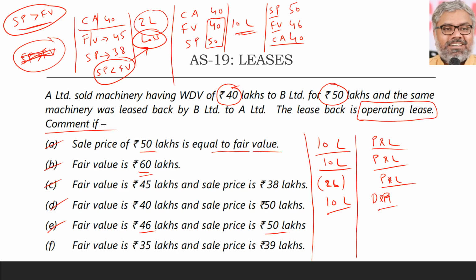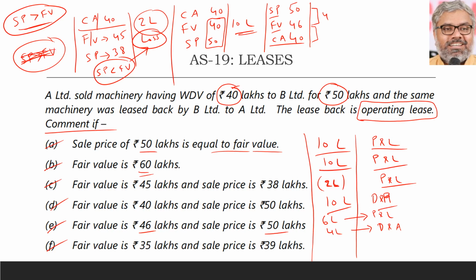Profit, 10 lakhs. But can that entire profit be amortized or can that entire profit be recognized? No, it cannot be. Why? Because our problem is only to the extent where sale price is more than fair value. Our problem is not the other things. So this is our problem. Sale price to the extent it is more than fair value, that means 4 lakhs profit should be deferred and amortized, and this 6 lakhs profit should be recognized immediately. So 6 lakhs to be recognized immediately in P&L account, 4 lakhs profit should be deferred and amortized over the lease term. That is the answer for E bit.